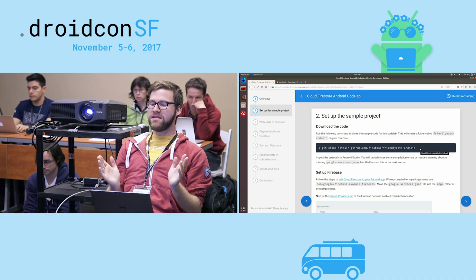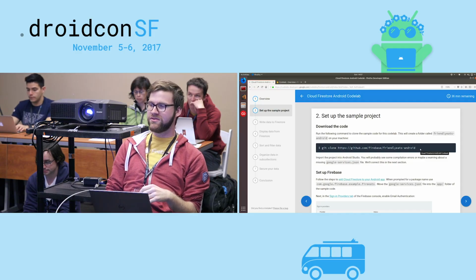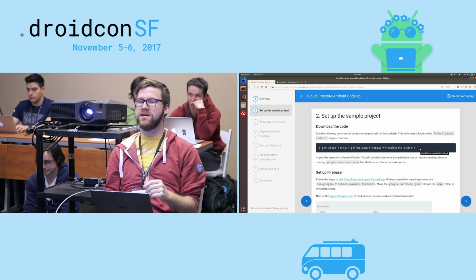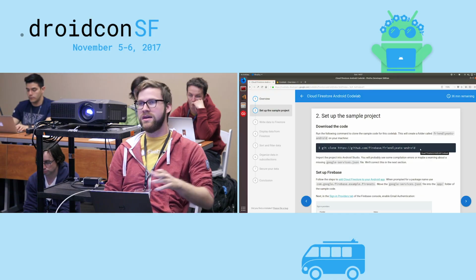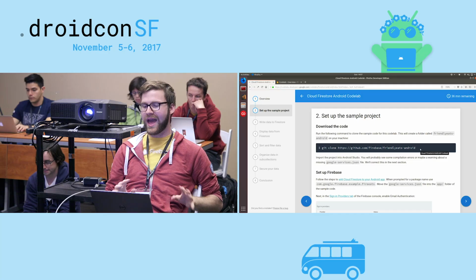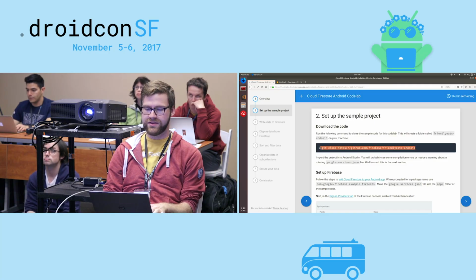This base project has really everything we need. If you've looked through our Codelabs before, you get the general idea that this is 95% of the application, and the only bits that are missing are the Firebase bits. Everything else is ready for us. We have a pretty UI, stuff like that. So we're just going to do the absolute minimum to fill in the Firebase parts of this project.